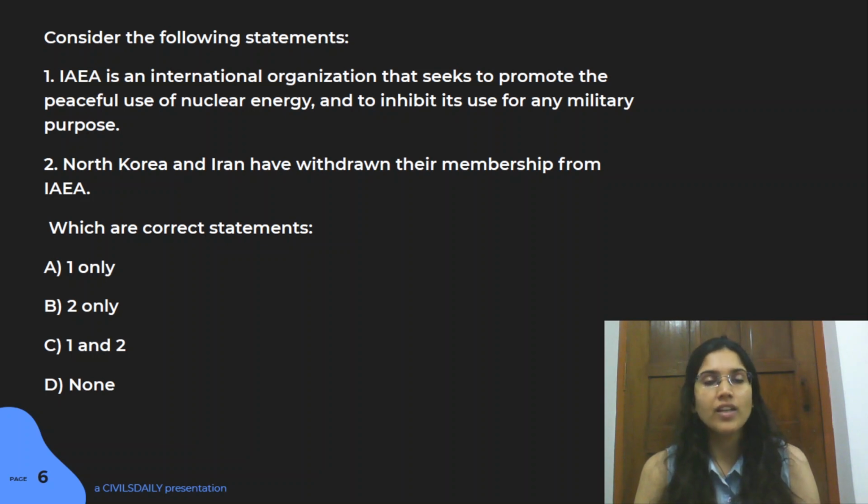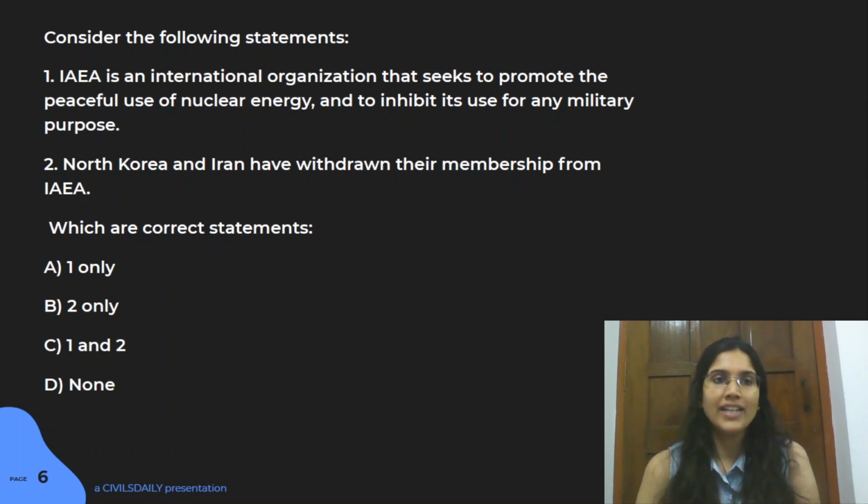So even right now, Iran is very much the member of this particular body. It has not withdrawn its membership. North Korea, on the other hand, was the member of this particular body from 74 to 94, but later it did withdraw. So second statement is wrong here.